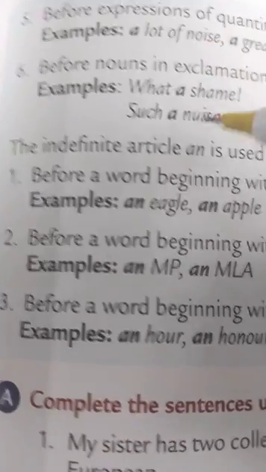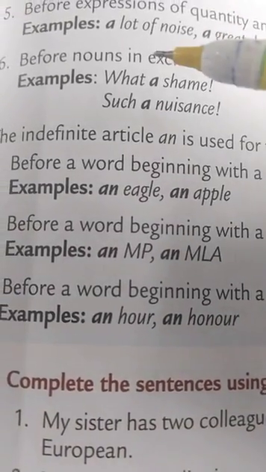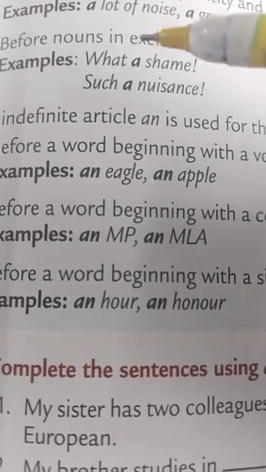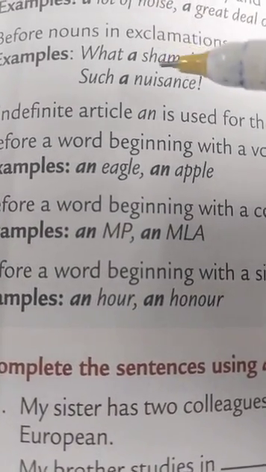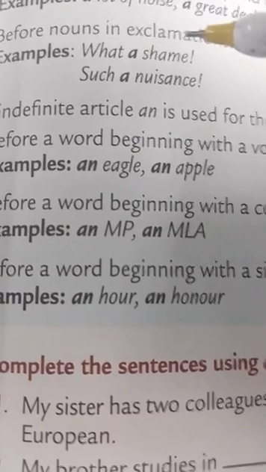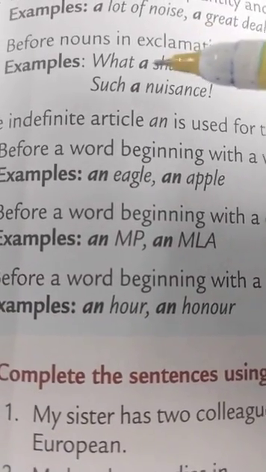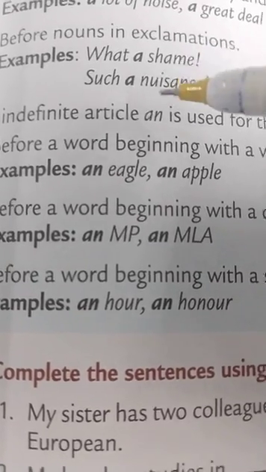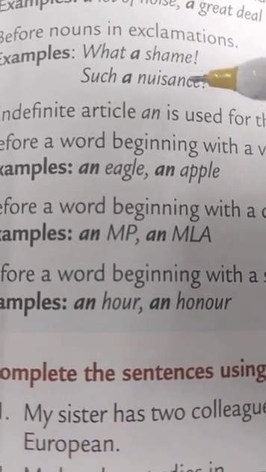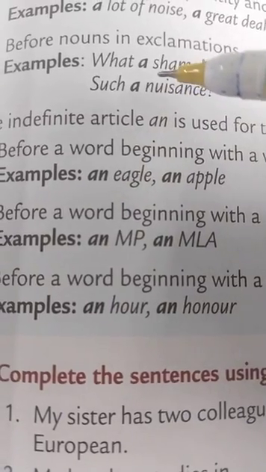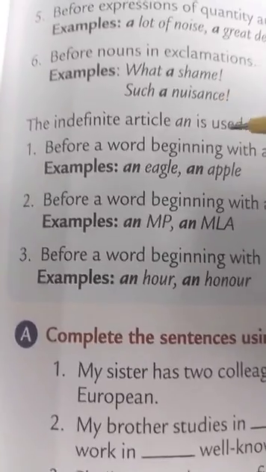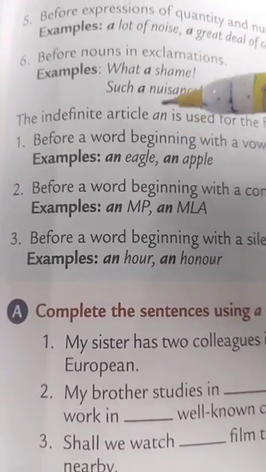Next, before nouns in exclamations, we use article a. For example, what a shame. Here the noun shame has been used in exclamation, so we have used article a before it. Such a nuisance. Here also, before the noun in exclamation, nuisance, we have used article a. Now, where do we use article an?